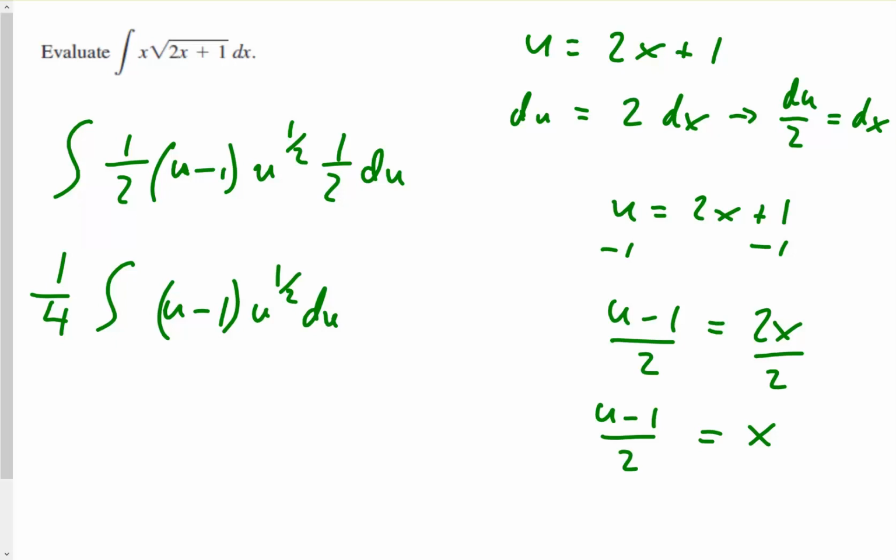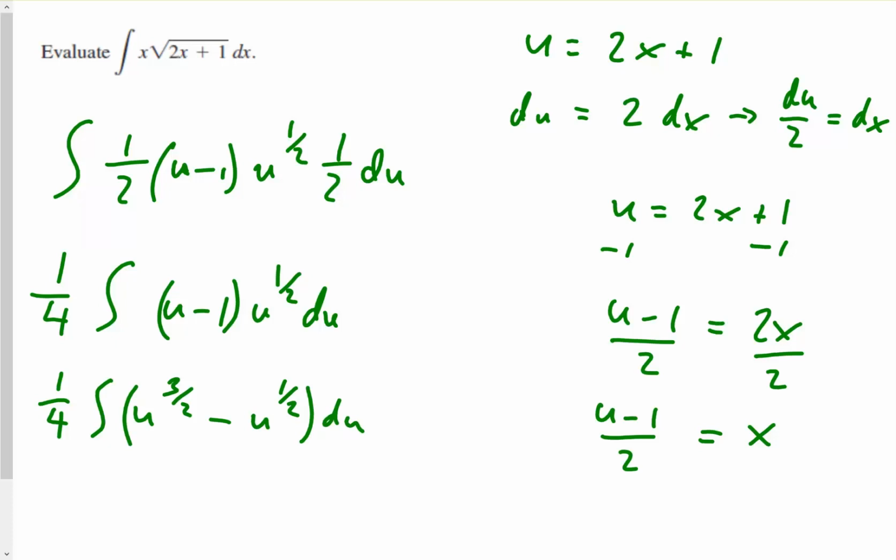Okay, next I can distribute the u to the 1/2 into the parentheses. So that gives me u to the 1/2 times u, that would be, u is u to the 1, so we add the powers, that would be u to the 3/2, minus u to the 1/2 times 1, which is u to the 1/2, du.